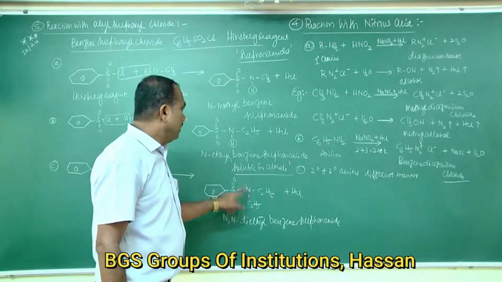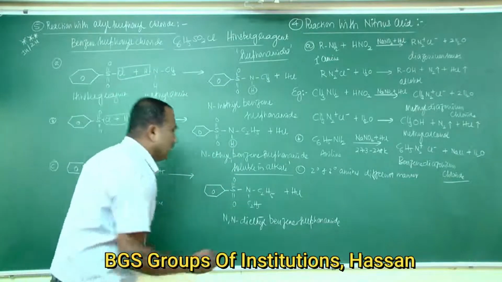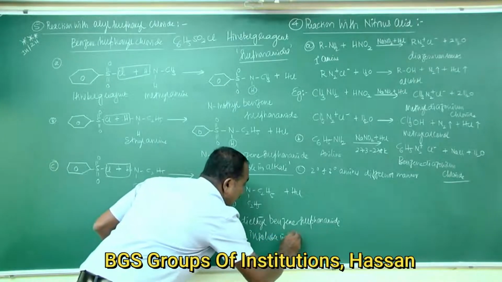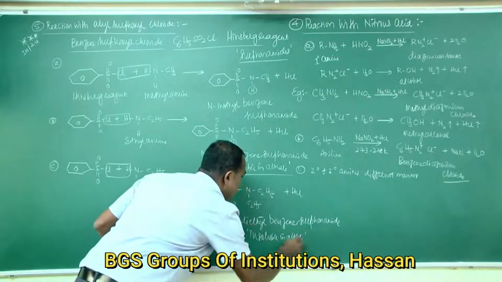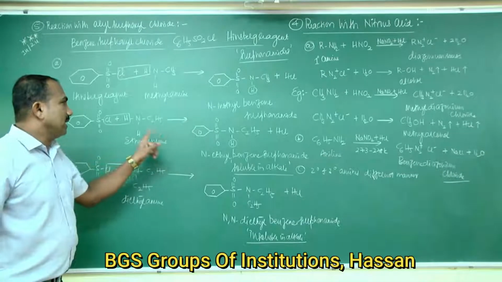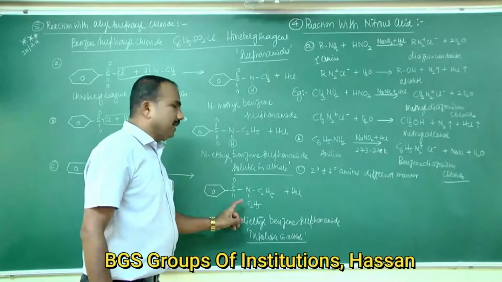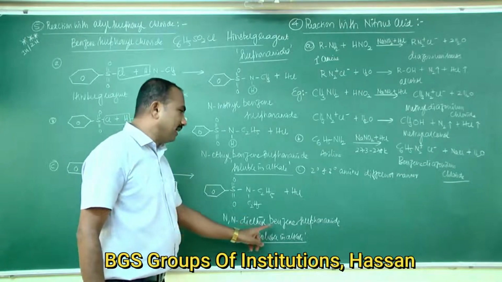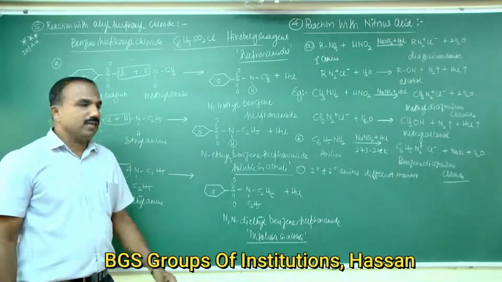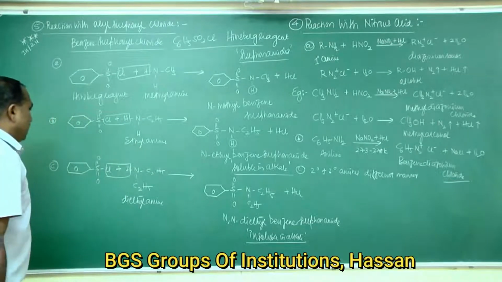Here it is an ethyl group, not a hydrogen atom. Therefore, it is insoluble in alkali. But the products from ethylamine and methylamine contain acidic hydrogen atom, therefore they are soluble in alkali. In N,N-diethyl benzene sulfonamide, the nitrogen atom is not connected to acidic hydrogen, therefore it is insoluble in alkali.